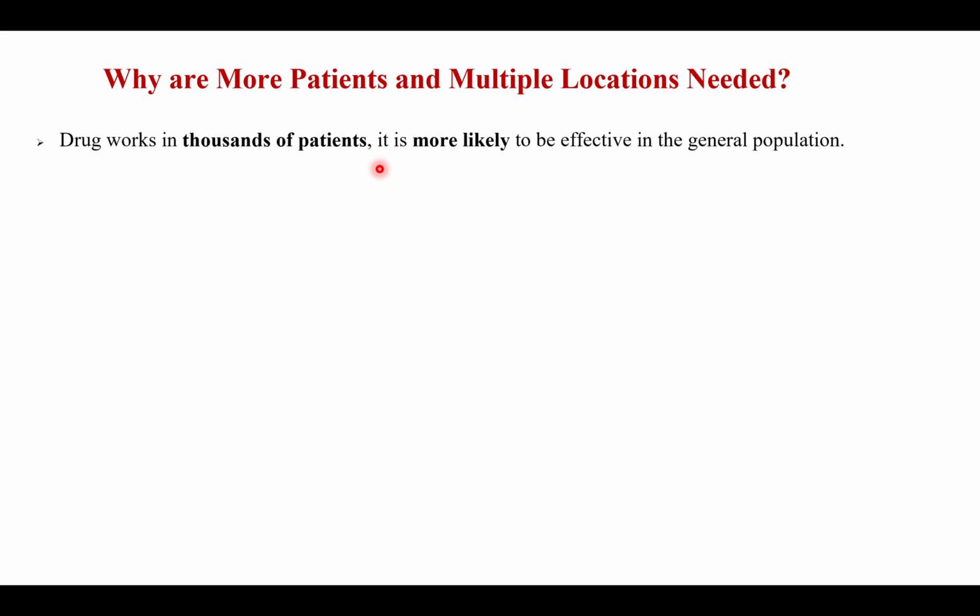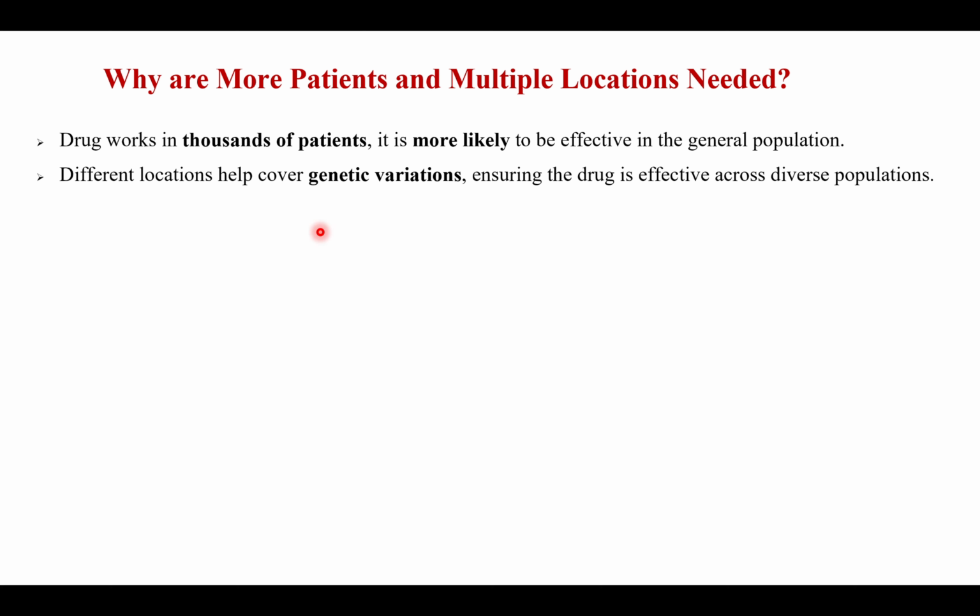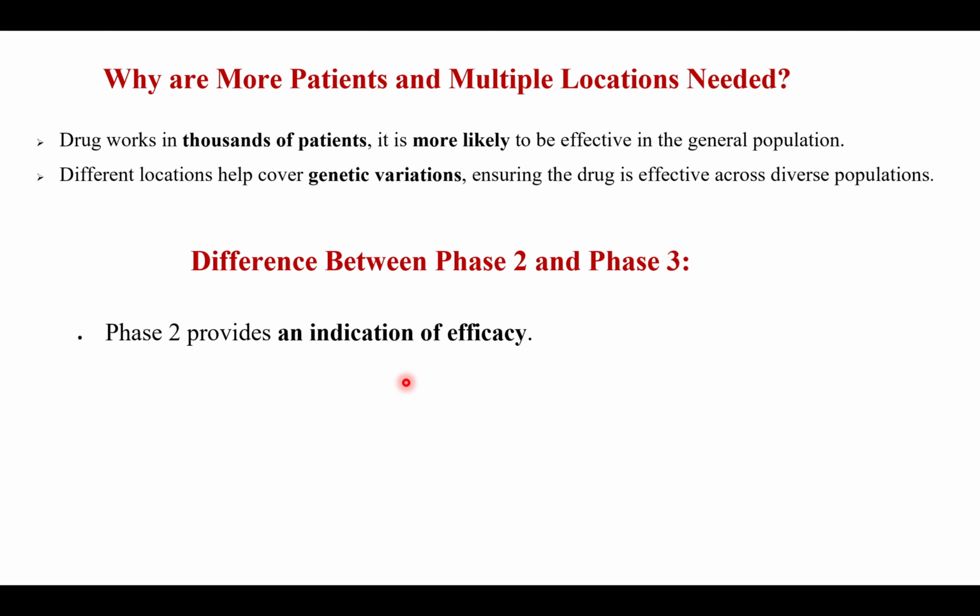So here is one question. In phase 3 trials, why are we taking more patients and taking patients from multiple locations? What are the reasons? The reason is that if a drug works in thousands of patients, it is more likely to be effective in the general population. And we take patients from different locations to cover genetic variations, ensuring that the drug is effective across diverse populations. So that's the reason we take more patients and from multiple locations in phase 3. So what is the difference between phase 2 and phase 3? The difference is that phase 2 provides an indication of efficacy, whereas phase 3 provides the confirmation of efficacy. So this is the main difference.